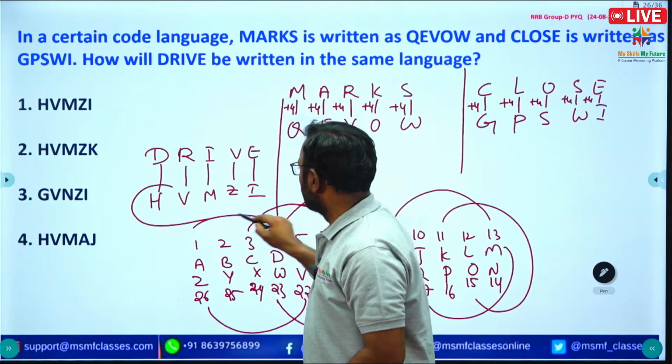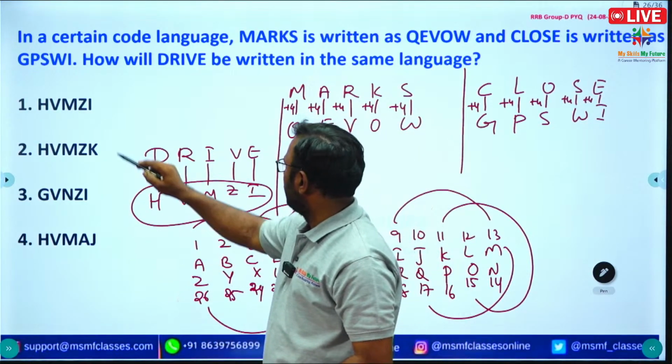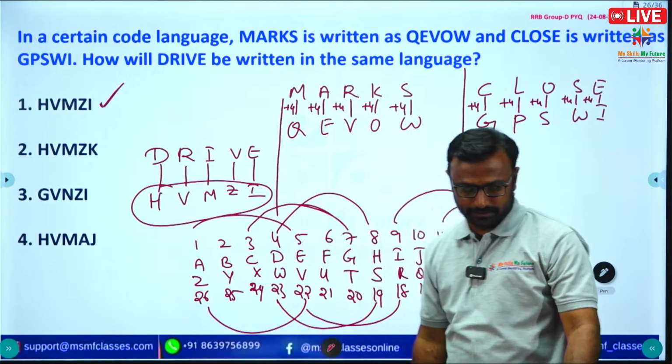So HVMZI. Option 1 itself is correct. Okay, right, next question.